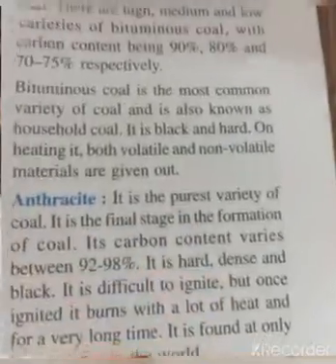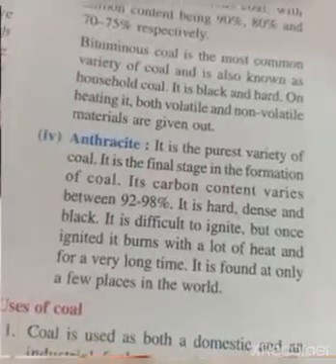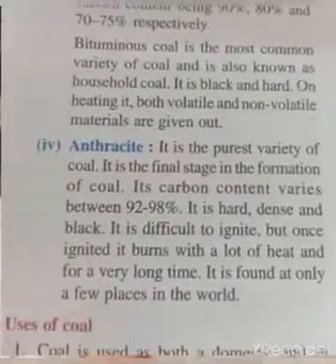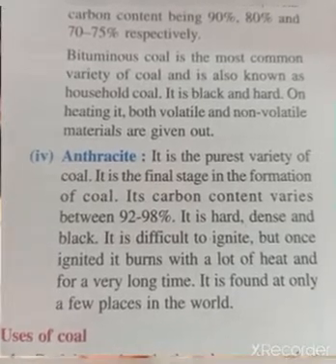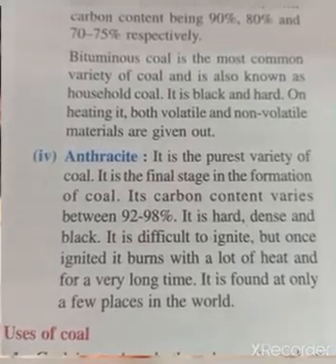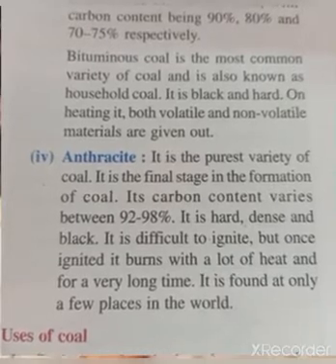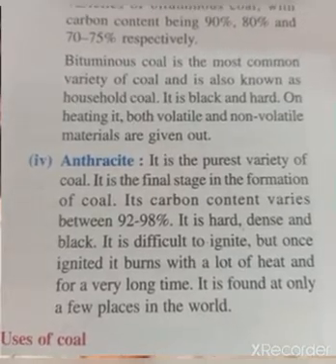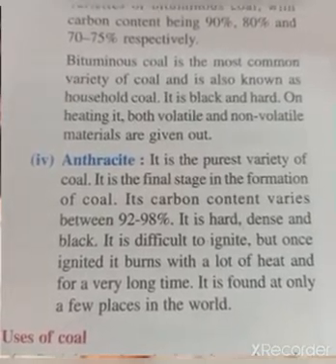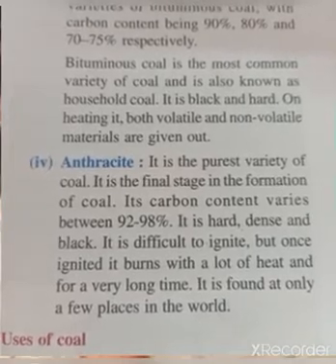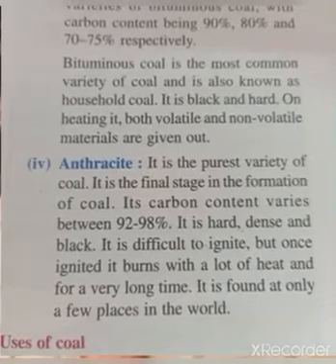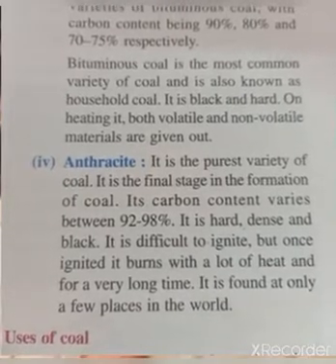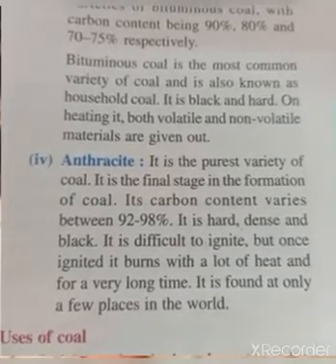Okay. Now we'll talk about the last one, that is the purest variety of coal, anthracite. It is the final stage in the formation of coal. The carbon content is very high in it, that means 92 to 98%. It is hard, dense and black. It is difficult to ignite, but once you ignite it, it burns with a lot of heat and for a very long time. Okay, it is found only in a few places in the world.